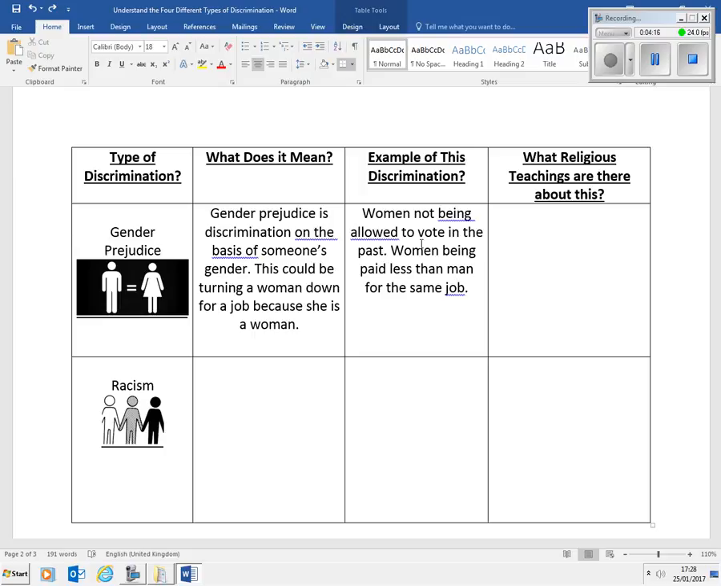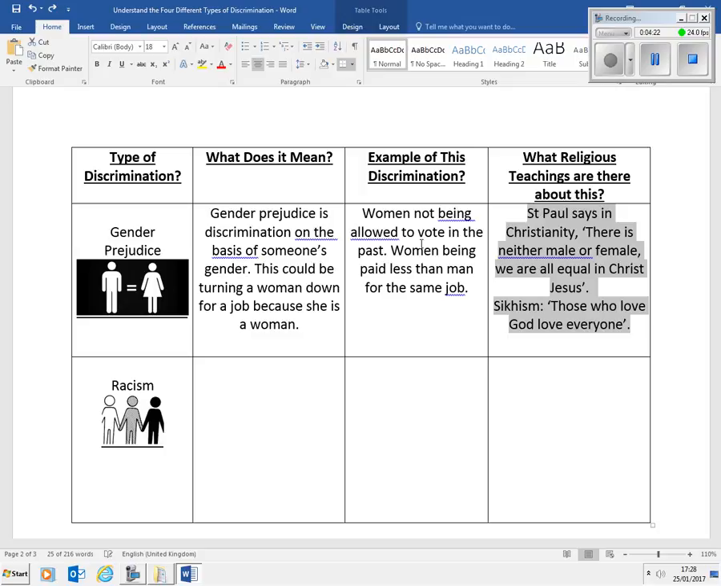Well, let's have a look at what religious teachings say about that. In Christianity there is a very famous one here, which you can use at many points in your exam. Paul says, there is neither male nor female, for we are all equal in Christ Jesus. There's a little bit more to that quote, but I'm summarizing it, which is specific for gender prejudice. It's actually from Galatians 3:28. You can look it up if you want. And in Sikhism, those who love God love everyone. So in other words, it must refer to men and women.